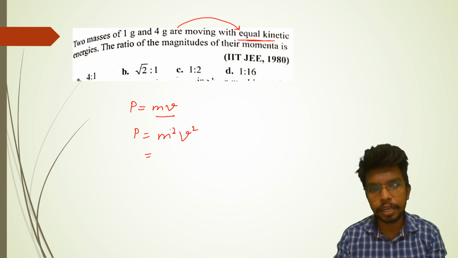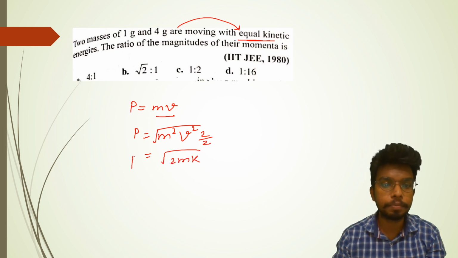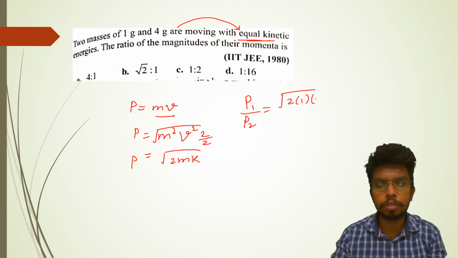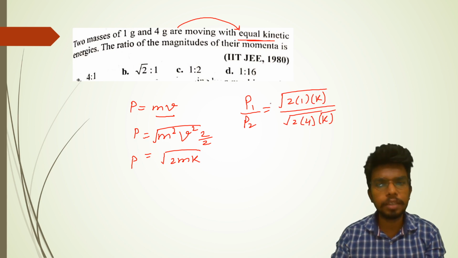I can write it as the square root of m square v square. If I multiply and divide it by 2, half mv square is the kinetic energy, so it eventually turns out to be under root 2mK. Now, the two masses, 1 gram and 4 gram, are moving with equal kinetic energy. What is the ratio of their momentum? So P1 over P2 is root over 2 into 1 into K, the kinetic energy being equal, divided by root over 2 into 4 into K. I'm not changing it into kilograms, because the ratio is going to cancel out. So you can find it out.